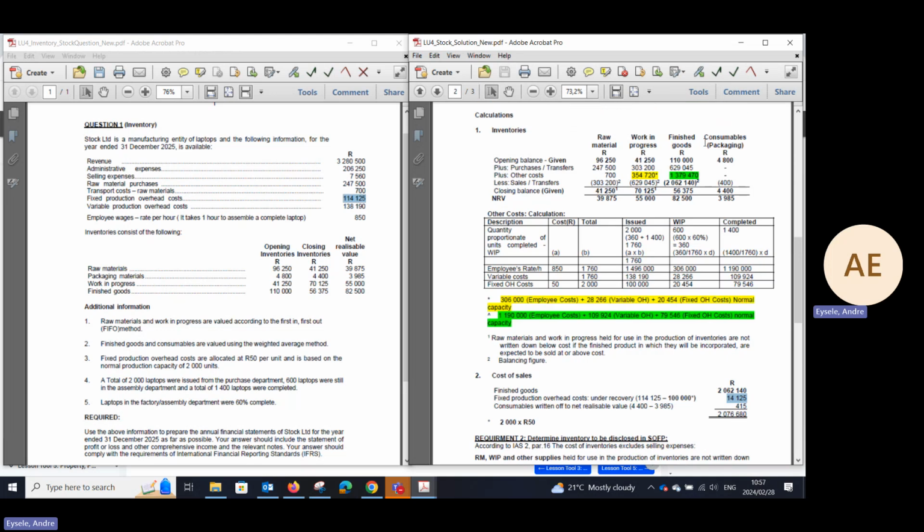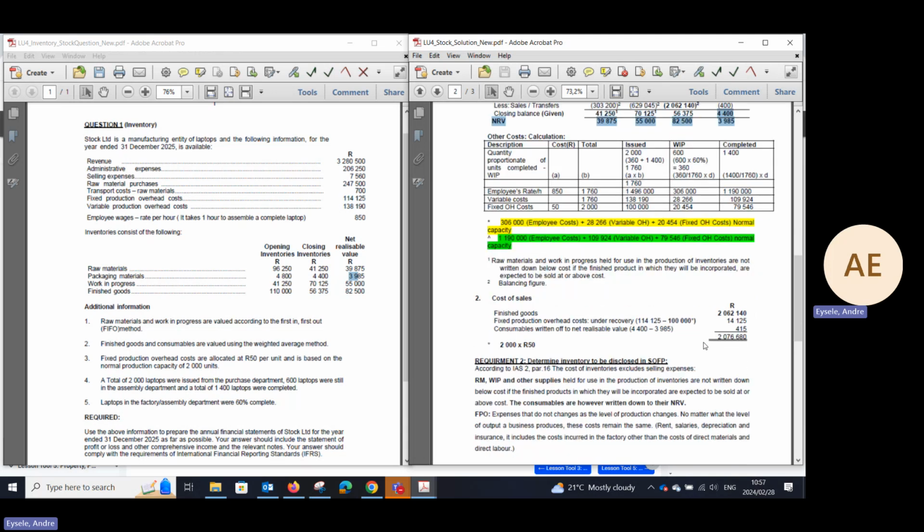Therefore, consumables written off, net realizable value. Remember, I told you that packaging material or consumables do not form part of the finished items. That is an additional item. And they've given you the packaging material of 4,800. The closing stock figure is 4,400, and the net realizable value is 3,985. Therefore, we need to write off the difference. So 4,400 minus 3,985 is 415. That is a write-off of your inventory items.